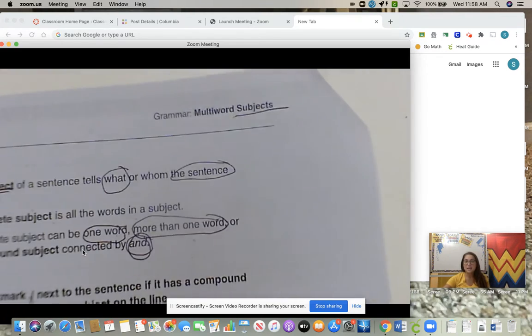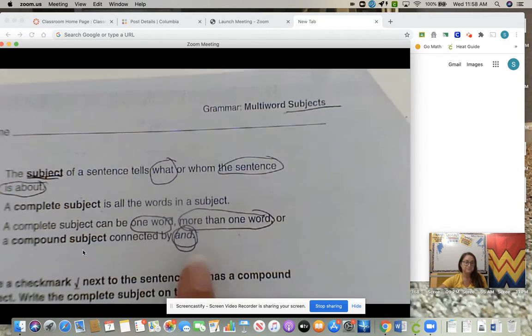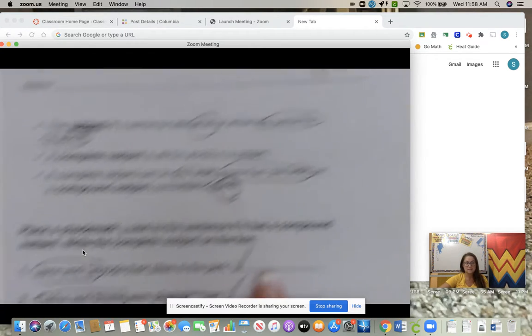We came back and we pulled out our 3rd grade grammar packet. Weeks 8 and 9. Make sure your name's on it. The first 2 pages should be done. We did yesterday. And then you need to turn to the multi-word subjects. We're still going over subjects and predicates because it is so important that we know what makes a complete thought. We don't want to have any incomplete sentences.